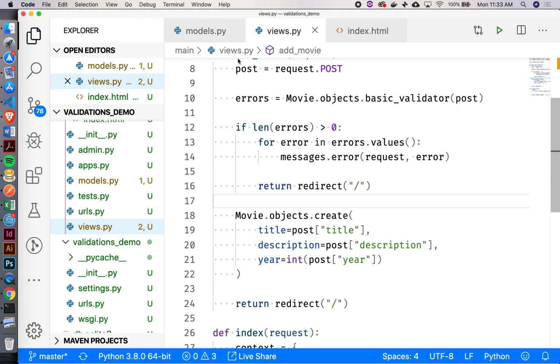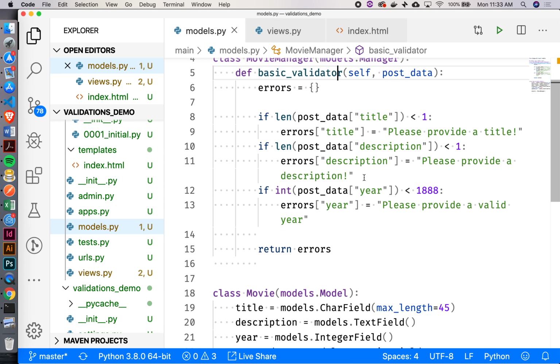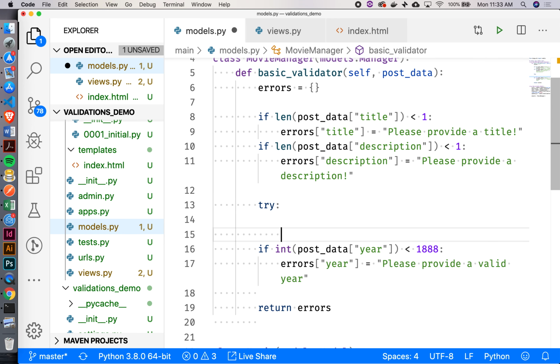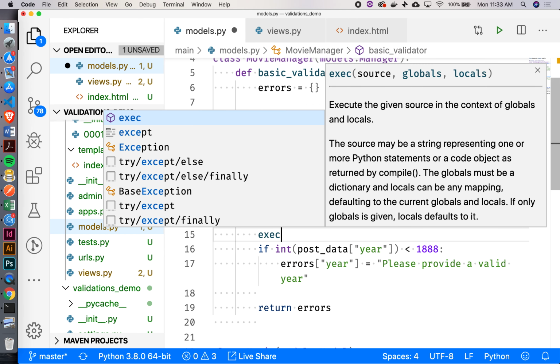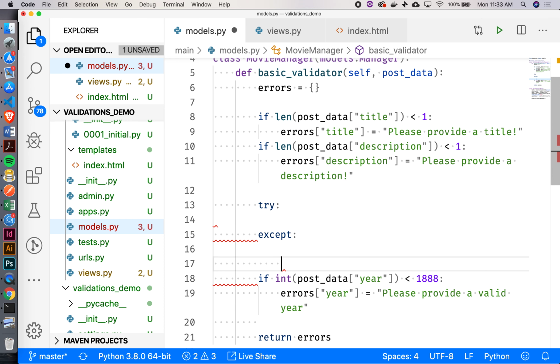So let's go back to our models.py. This is where we had our manager, right? And then I'm going to do something here. Try except. Oops. Okay. So the way that this works, this is kind of like an if-else type situation. I'm going to try some code, and then if that code breaks, I'm going to end up down here in the except block. All right?